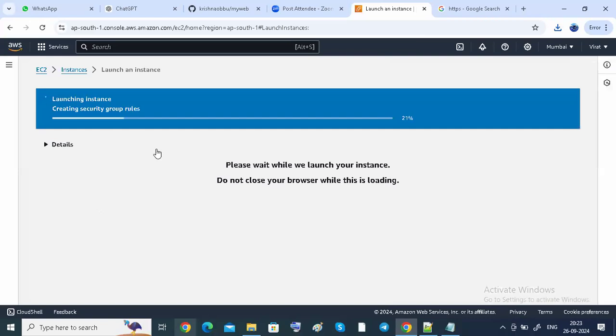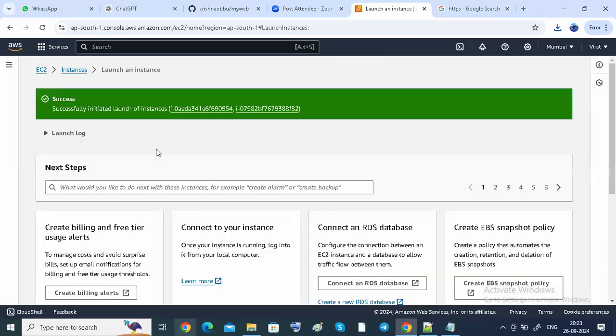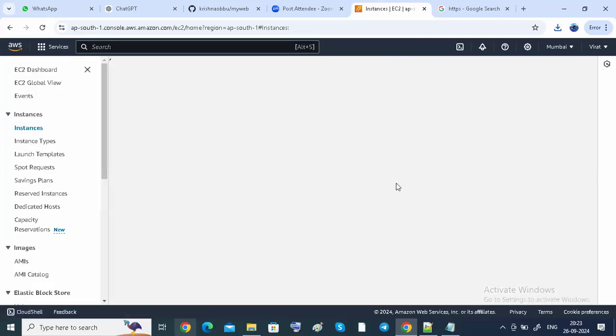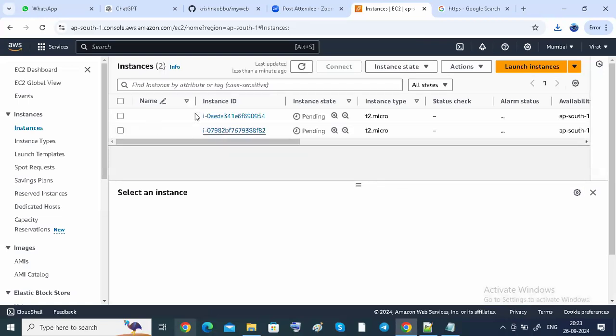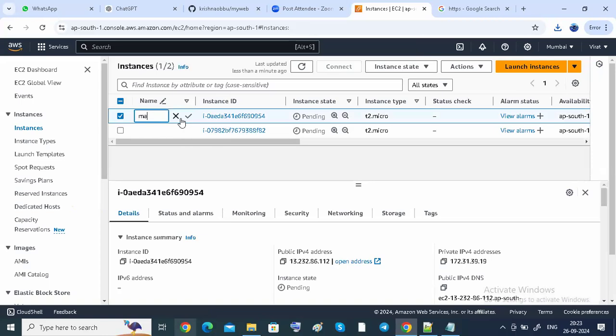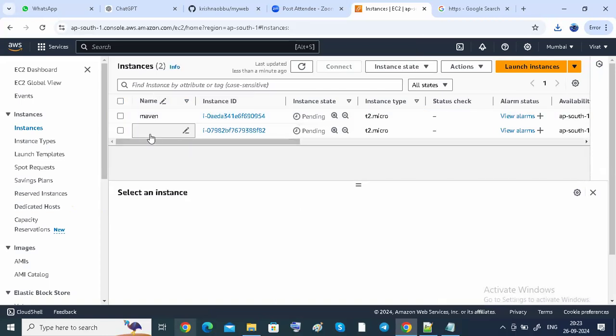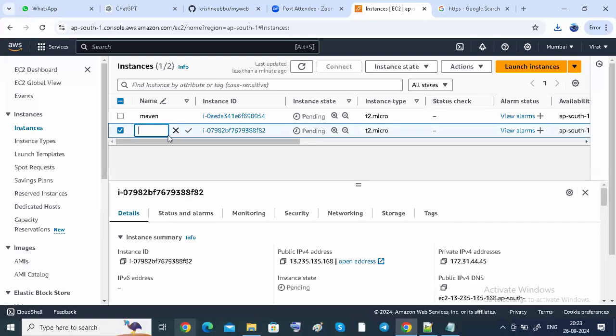I'm going to be launching the instances, guys. Please observe. We already discussed all these things, how to launch these servers. One is Maven, and the other is Tomcat.